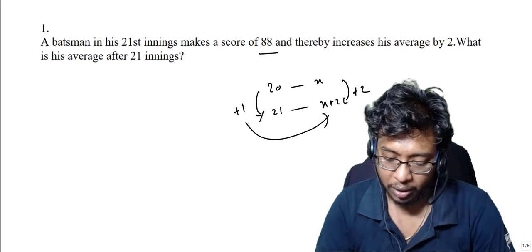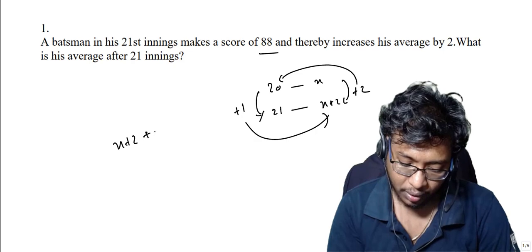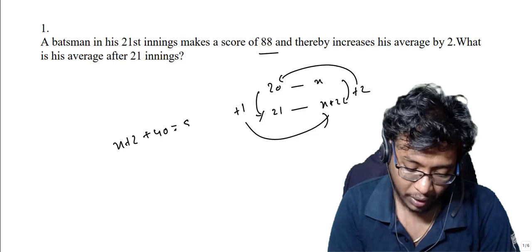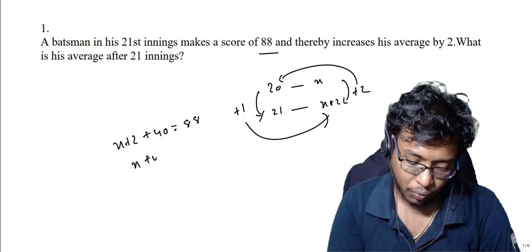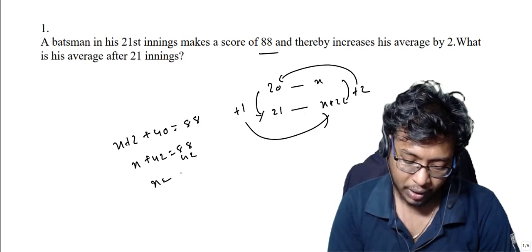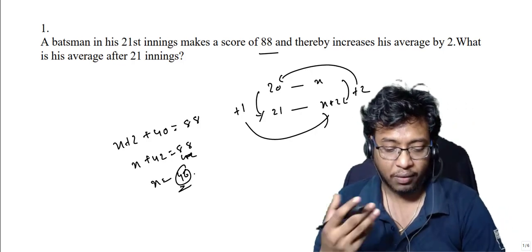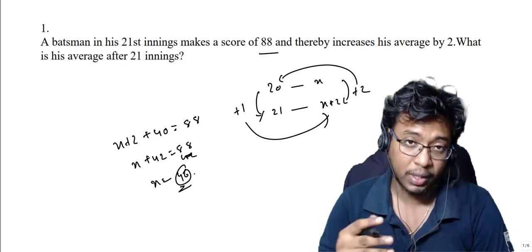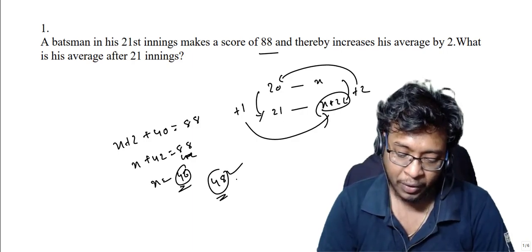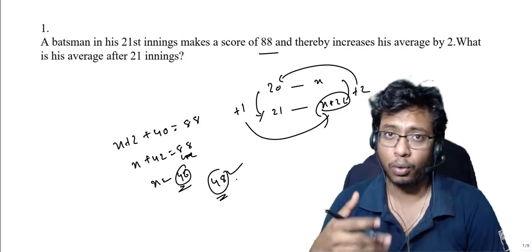So what you will do, you multiply this and you will get X plus 2, and this into this, plus 40, is equal to the score he scored in the 21st innings, which is 88. So X plus 42 is equal to 88, so X will be 88 minus 42, which is 46. So what is his average after 21 innings? His average after 21 innings will be X plus 2, which is 48. That's it. This question hardly takes 30 seconds to solve. You can even solve this orally.